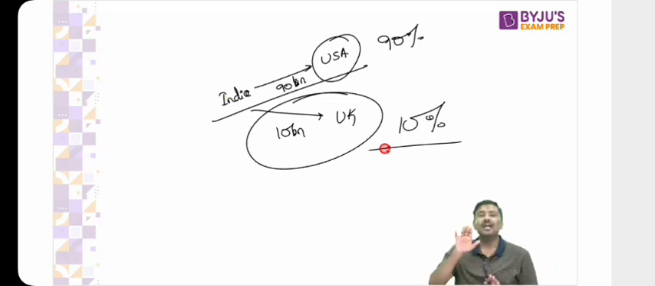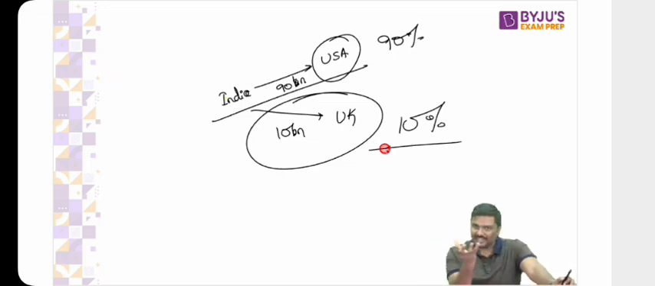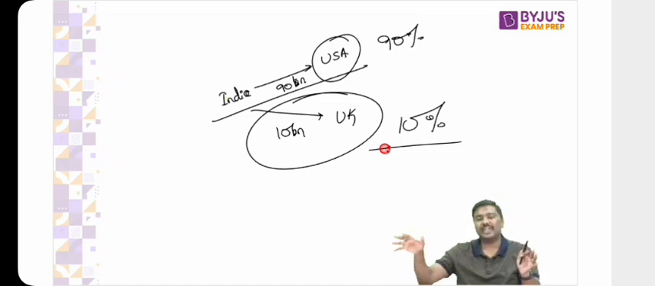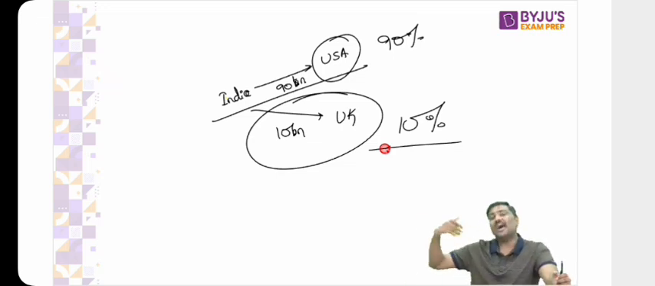Difference between RER and REER. RER is a trade competitiveness between one country with another country. It is one country with another country. We compared India with USA, India with another country. But in case of REER, it's not just India with USA, it is India with a group of countries. And the RER is basically a number, but in case of REER, it is an index.